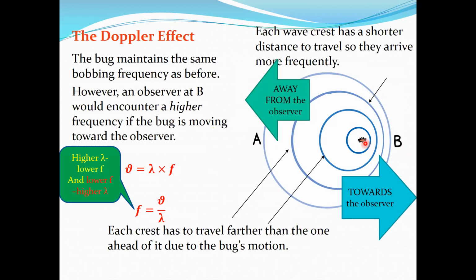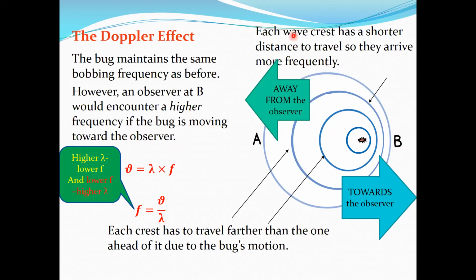Why? Because the source or listener or observer is moving. In this case, the source is moving, the observers are not moving. However, an observer at B would encounter a higher frequency. How do I know it will encounter a higher frequency? Because the bug is moving towards the observer, as you can see in this arrow. The source produces the same frequency, but the frequency observed by B is not the same, okay?